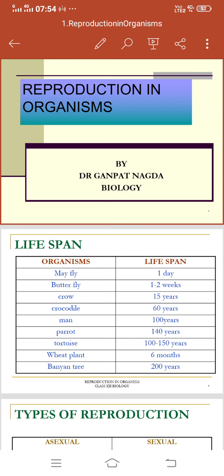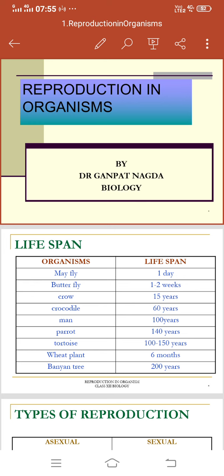Today we will start class 12th biology CBSE board chapter, Reproduction in Organisms. So the first important slide regarding this chapter is lifespan.